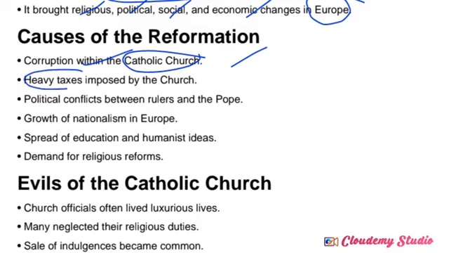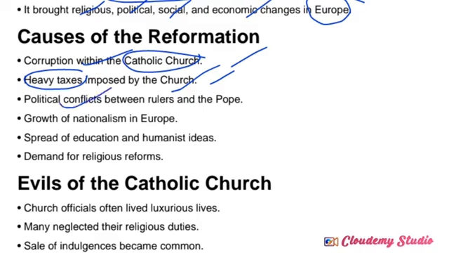Then, heavy taxes imposed by the church authorities. On whom? They were imposing heavy tax on the common people at that time. So common people suffered and struggled due to the imposition of heavy taxes.